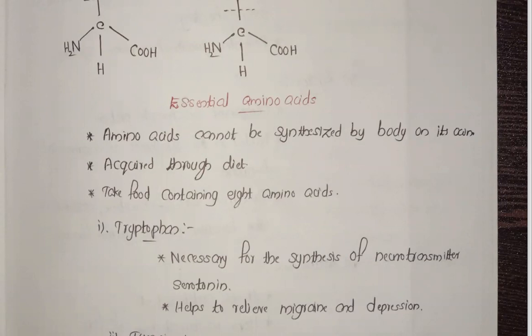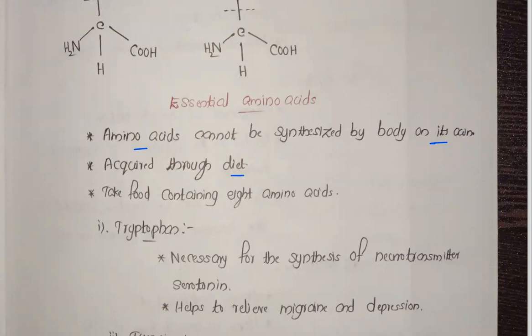Okay, so now essential amino acids. Essential amino acids means amino acids that cannot be synthesized by our body on its own. Essential means it's needed. So our body is not able to prepare it, so we have to take it from the diet. We have to take it from outside food.